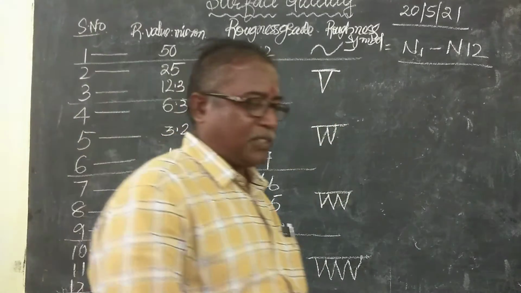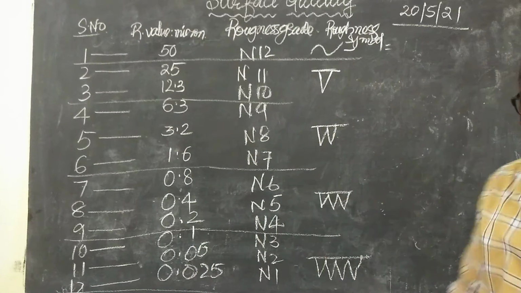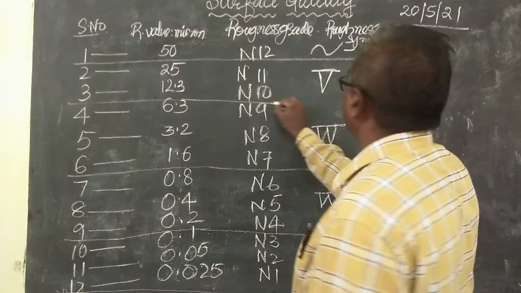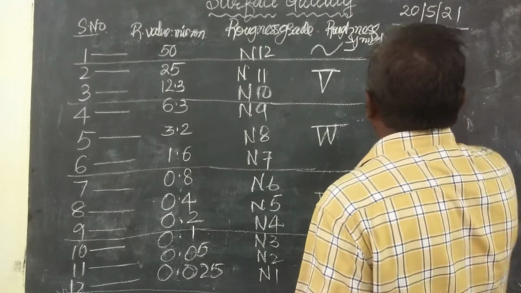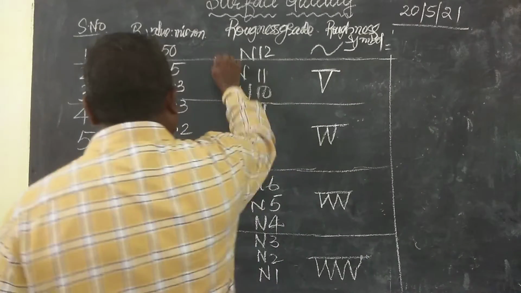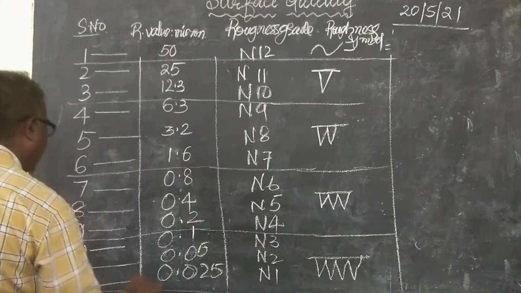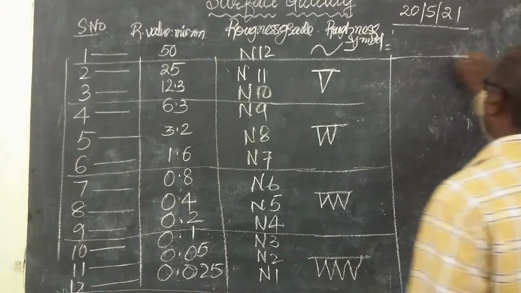Then after this, what are the operations involved? It depends on this. You draw lines like this. Then depending on this, what is the operation?